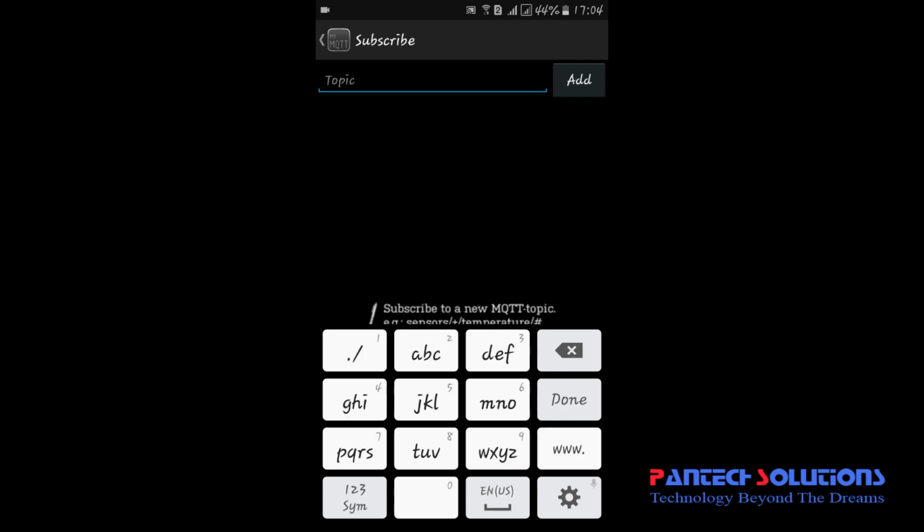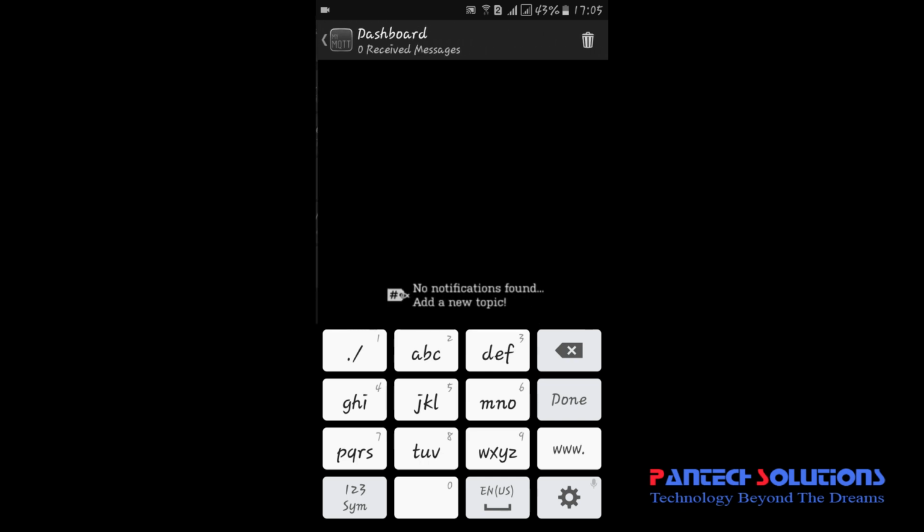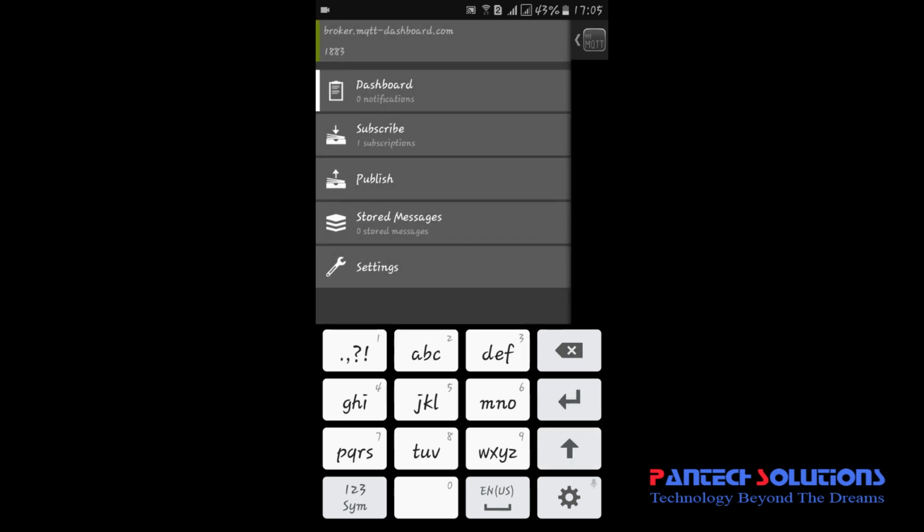Here subscribe is to subscribe with our car system. We have to find that publisher name. Here we are using blackbox/car as the publisher name, so we have to type that. So blackbox/car. I have to add it as one subscription. In the dashboard, there is no message now.